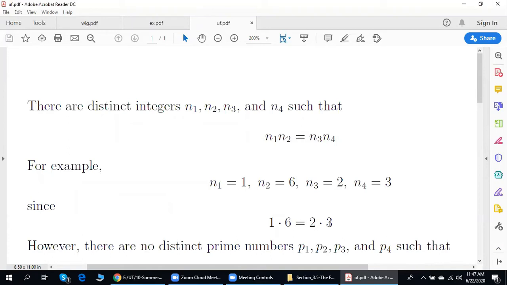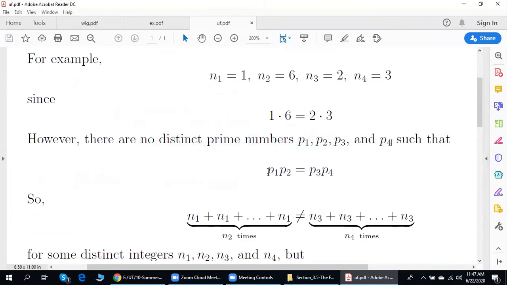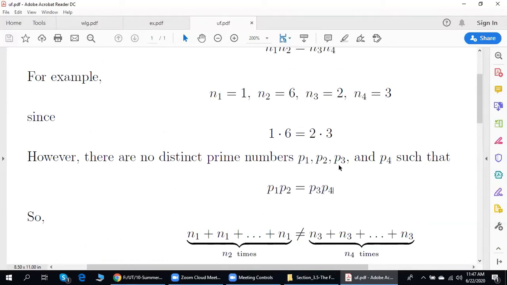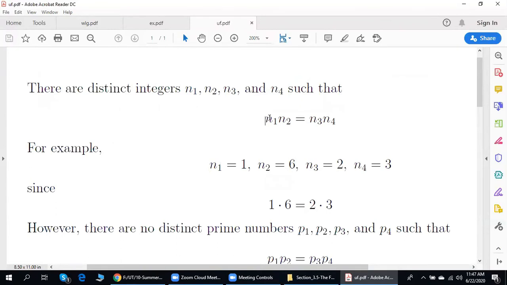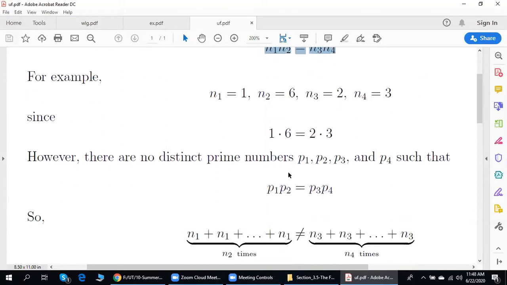However, there are no distinct prime numbers P1, P2, P3, P4 such that P1 times P2 is equal to P3 times P4. So there are distinct integers such that this is true, but there are no distinct prime numbers such that this is true.